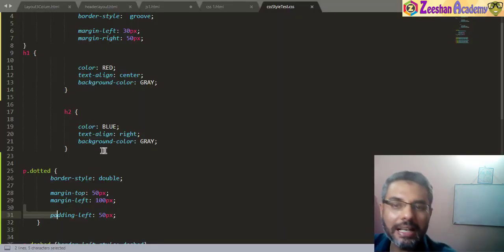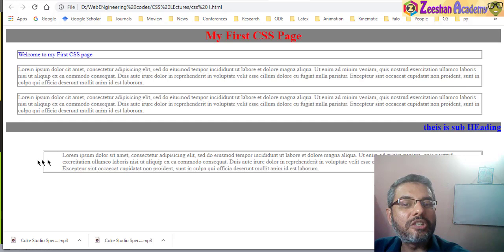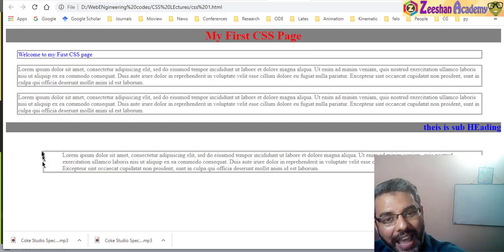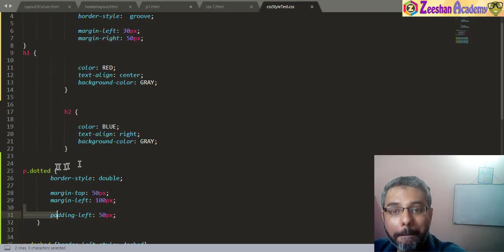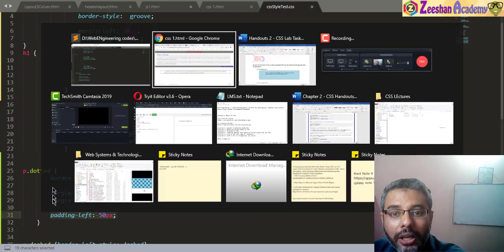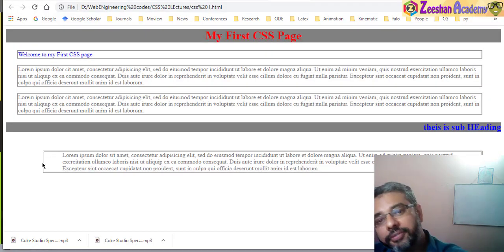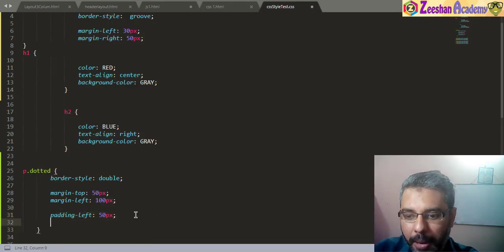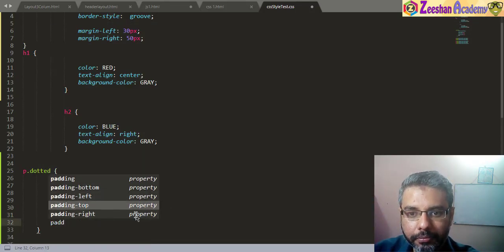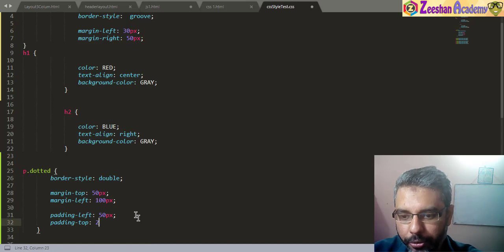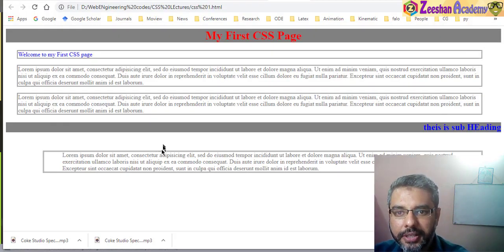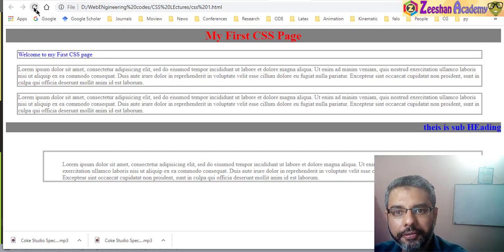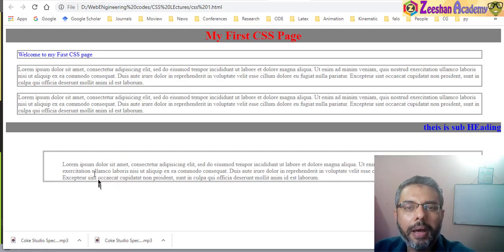Margin allows us to control how much space there is from the border to the actual tag, the starting position. Padding allows us to control the space even after that margin. So there's more space here. If I come back here and specify, for example, padding top equal to 25 px and then a semicolon, see how they are very joined together. If I hit refresh, now there's a 25 pixels gap. So my text appears in the middle of the paragraph and looks nice.